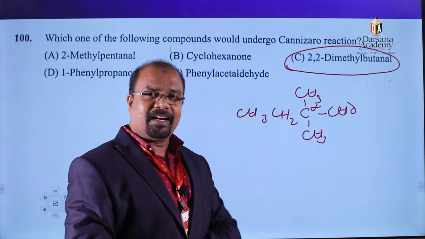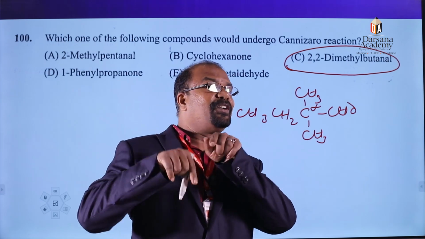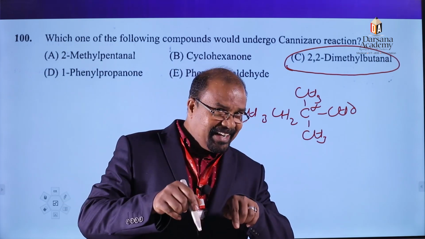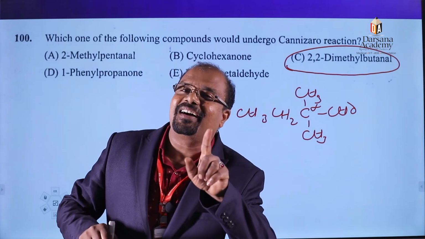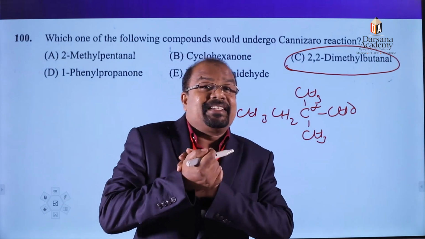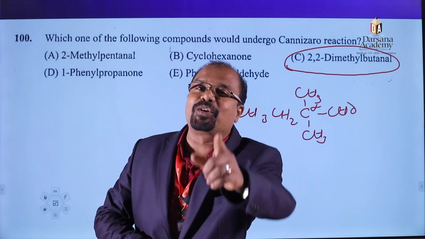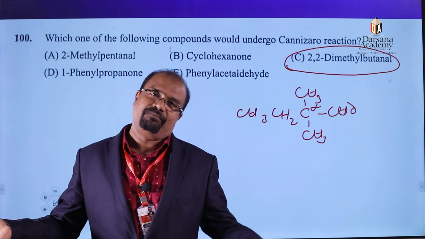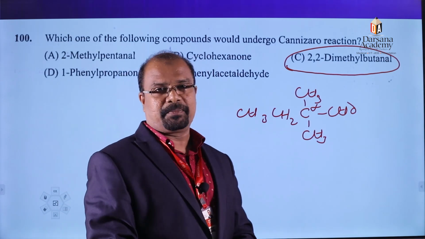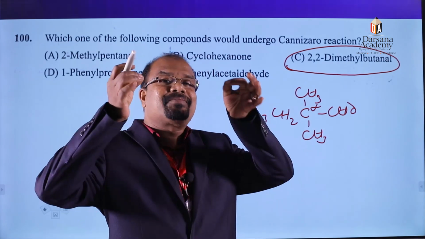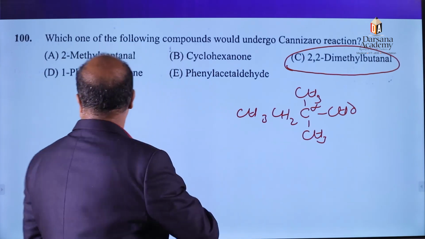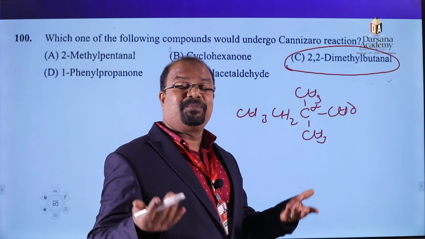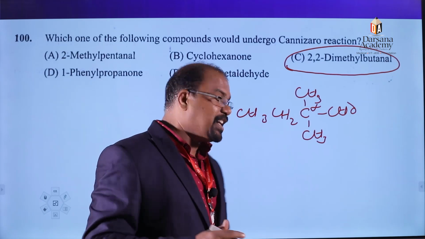Correct? Clear? But in the case of aldol condensation, aldehydes and ketones have alpha hydrogen atoms. In Cannizzaro reaction, only aldehydes without alpha hydrogen atoms undergo the reaction. There are many exceptions also. Please read NCERT. All the organic chemistry questions are direct questions, mostly from the NCERT text.